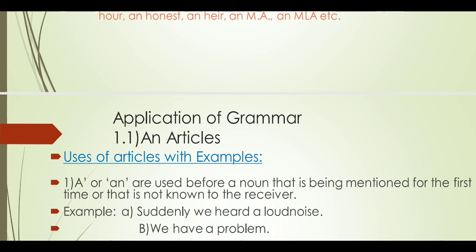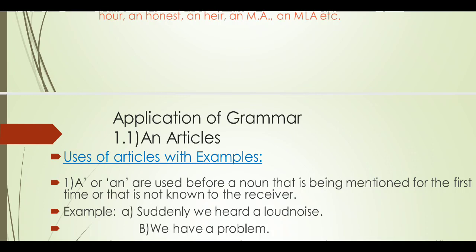It gives a sense of specific or non-specific, definite or indefinite, general or particular, known or unknown. So it is man-made. We decided that we use a and an before an indefinite noun, and we use the before a noun or noun phrase which is specific for us.